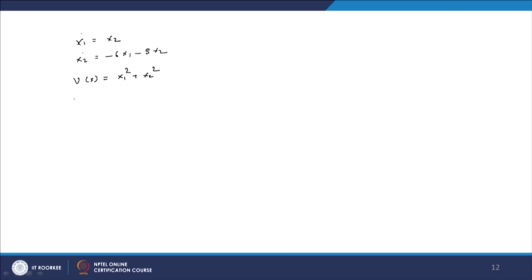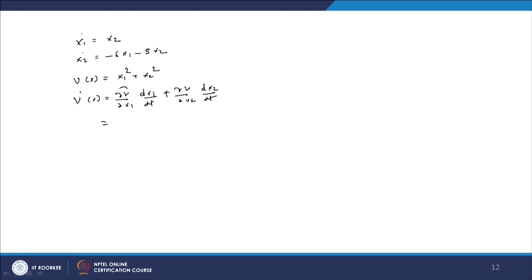Then we can take v dot x equal to, again same, del v by del x1 dx1 by dt plus del v by del x2 dx2 by dt. Okay. Now we have to solve it.